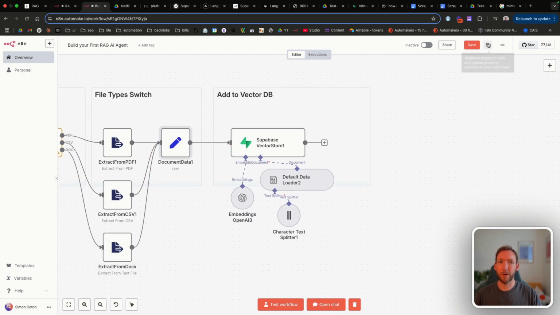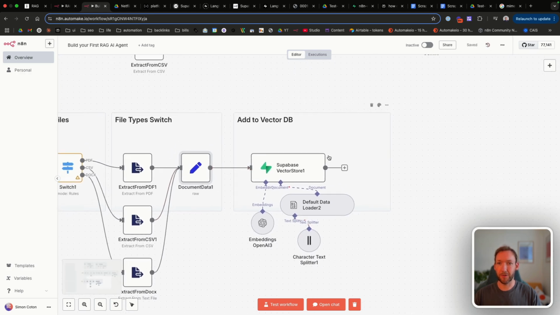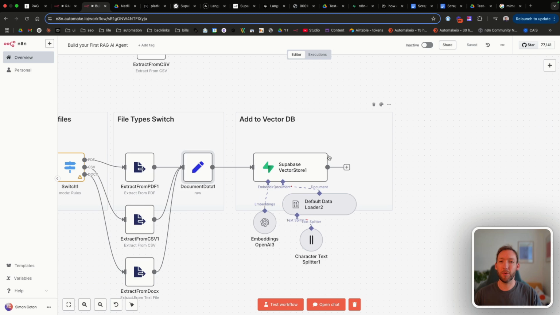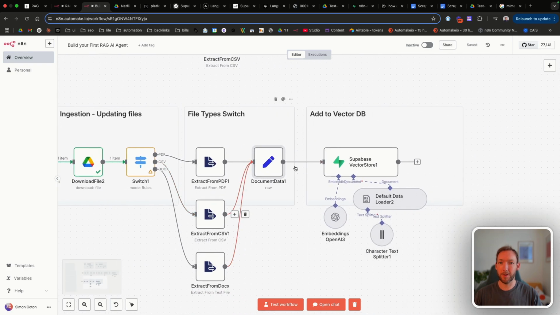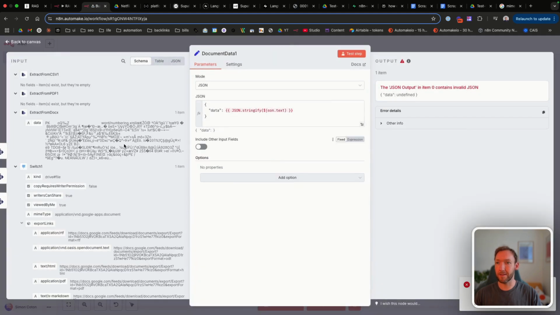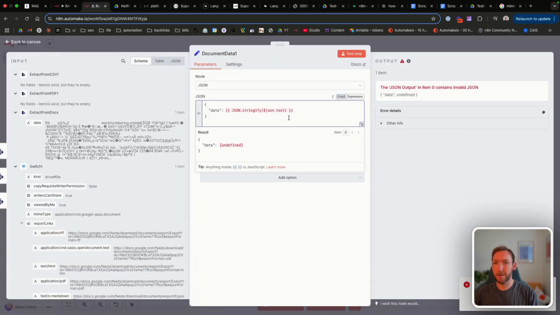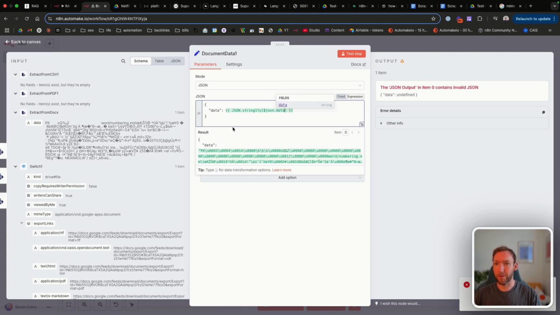Now, when we're storing and ingesting this information, because we're uploading multiple documents and we need to update the documents, what we're going to need to do is add some metadata to our documents that are being uploaded. So let's just test that workflow, make sure it runs through correctly and extracts the documents. And again, there's a little bit of an error here. Because last time we used file type and now we're using MIME type, we'll change it to .data, but you can see here it's not extracting correctly.